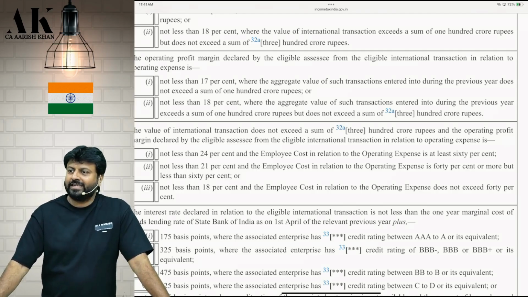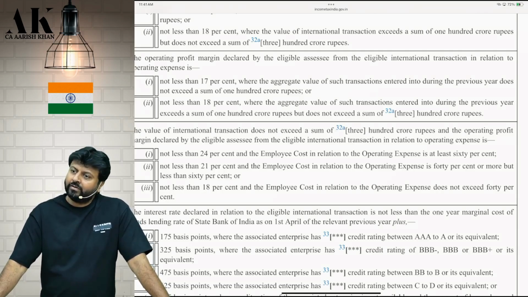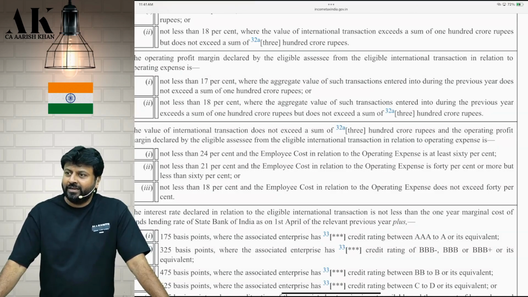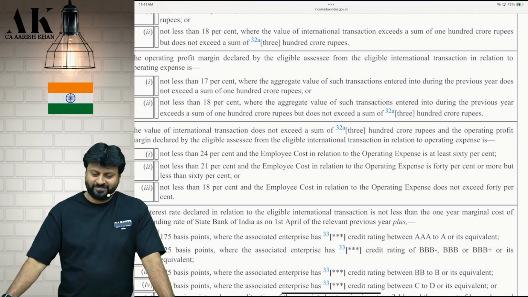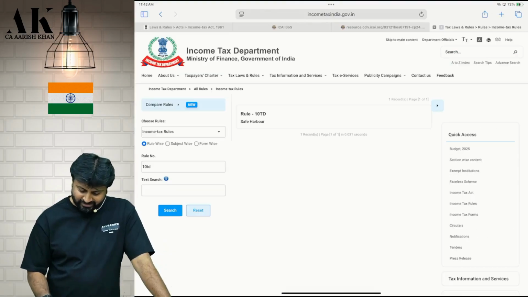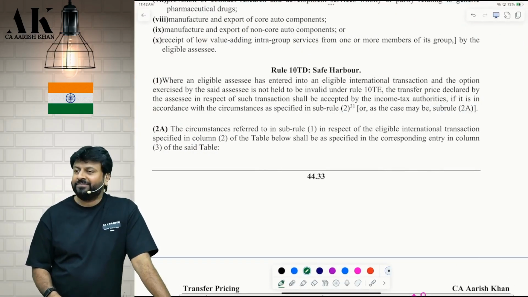Sir, what to do in exam? No exam, nobody will ask you such things. Okay, which are contradictory, correct? You can do anything. Your choice. Take 20, take 18. I will take 18 only, na. Why will I show 21 if I'm coming in both the cases? Correct? As an assessee, yes or no? Show 18. Your choice. Shall we go ahead?